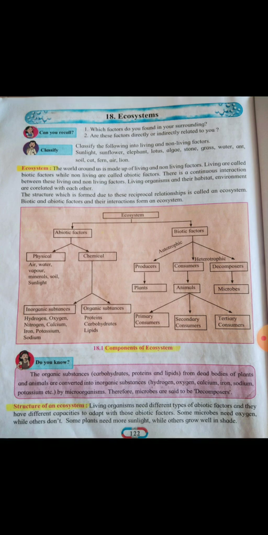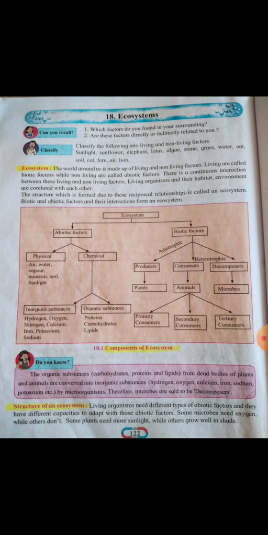Ecosystem. Ecosystem means the interaction between living things and non-living things in nature or in the environment. We have already learned about the ecosystem in previous classes, which is that the world around us is made up of living things and non-living things.